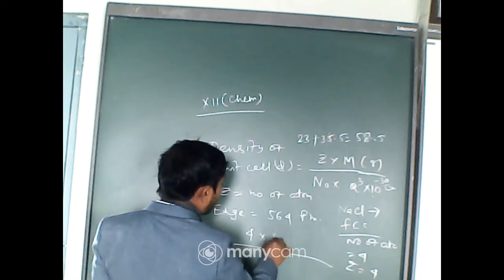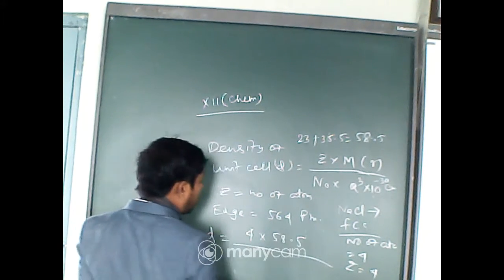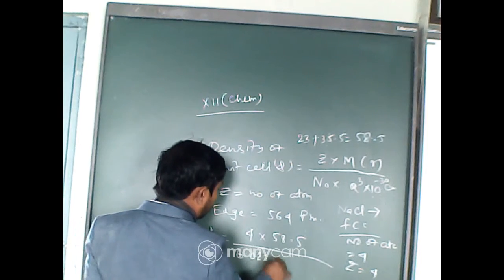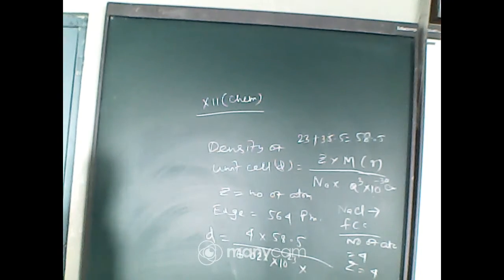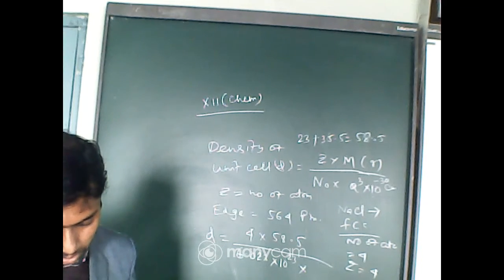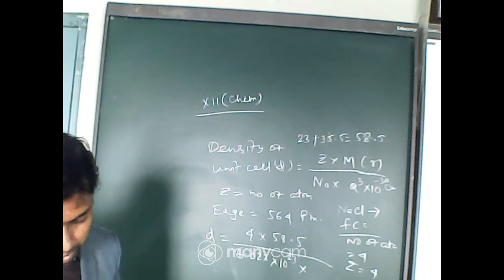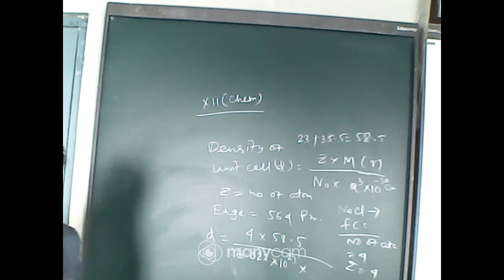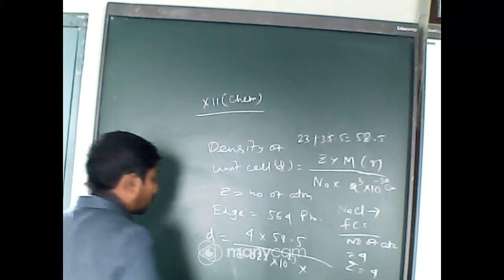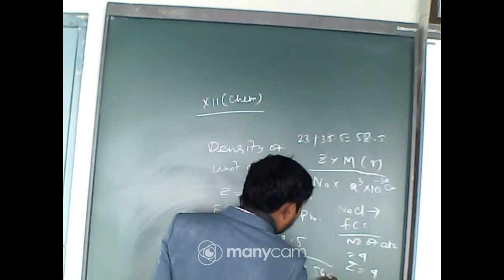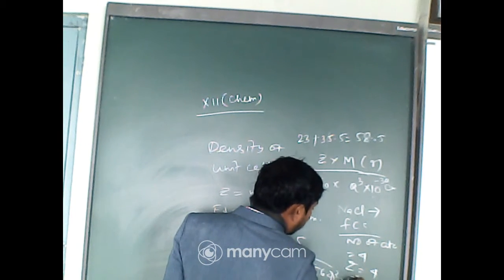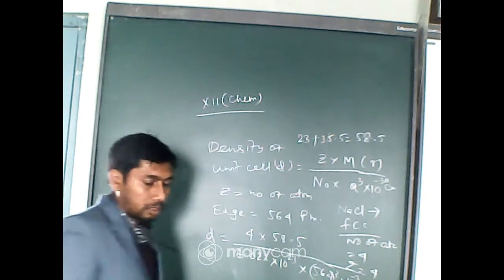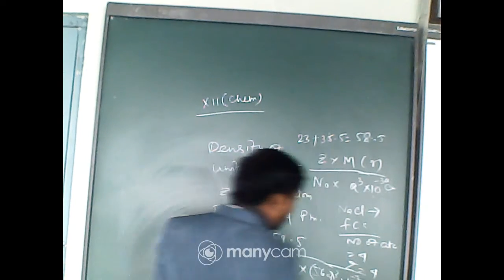Z into 58.5, N0 is 6.023 into 10 to the power 23, and then A cube, that is the edge length, 564 cube into 10 to the power minus 30.